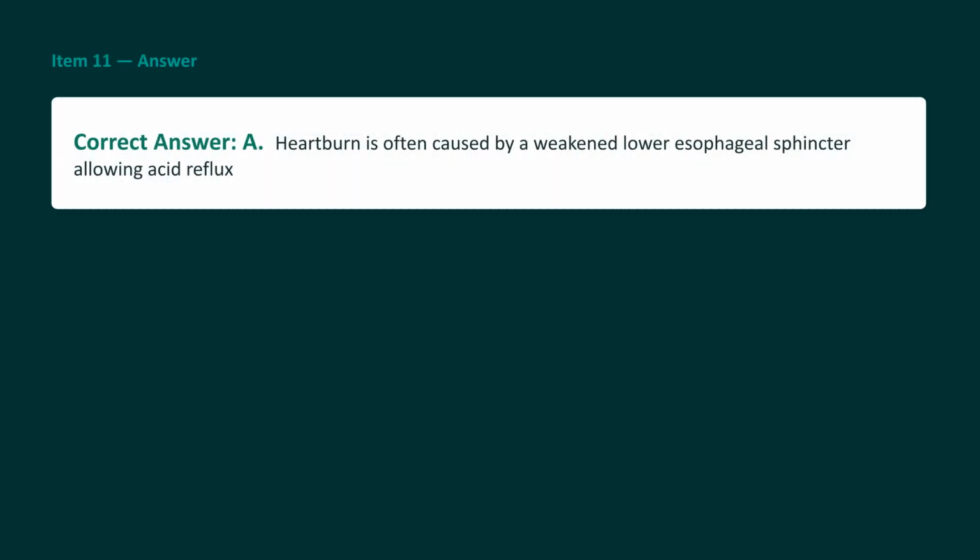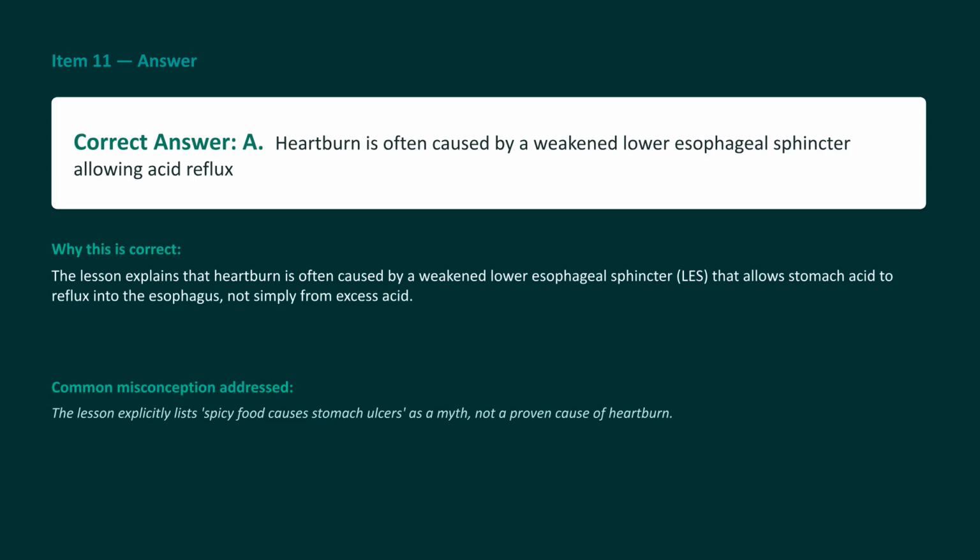The correct answer is A. Heartburn is often caused by a weakened lower esophageal sphincter allowing acid reflux. It is not caused simply by excess acid or spicy food. This is an important distinction. Heartburn isn't just about having too much acid. It's a structural issue where the muscular ring called the lower esophageal sphincter, or LES, relaxes or weakens, allowing that acid to creep up into the sensitive esophagus. Choice B is a widespread myth. Spicy foods might aggravate symptoms for some, but they are not the primary biological cause of heartburn or stomach ulcers.